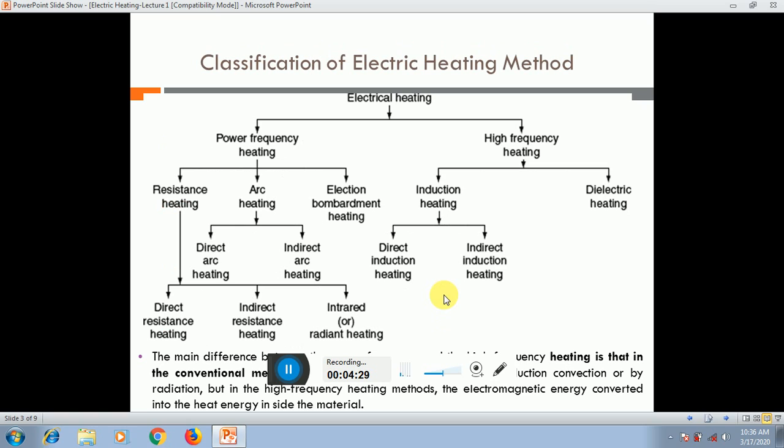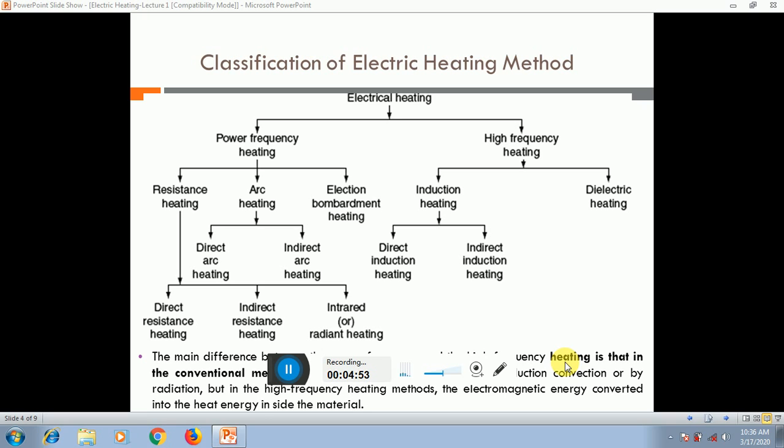So next, what is the classification of electric heating? Here you can see that there are basically two classifications: power frequency heating and high frequency heating. What is the basic difference between the two heating methods?